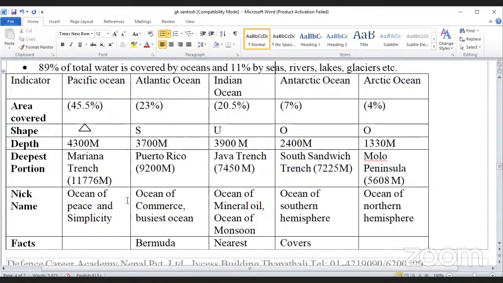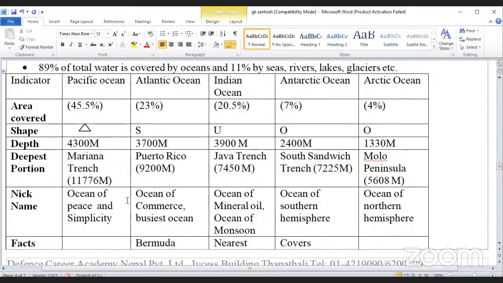The shape of the Pacific Ocean is triangle shape. Its depth is 4,300 meters. Deepest portion Mariana Trench, 11,776 meters. Nickname Ocean of Peace and Simplicity.